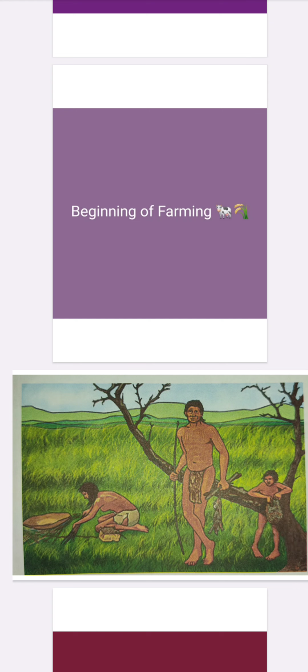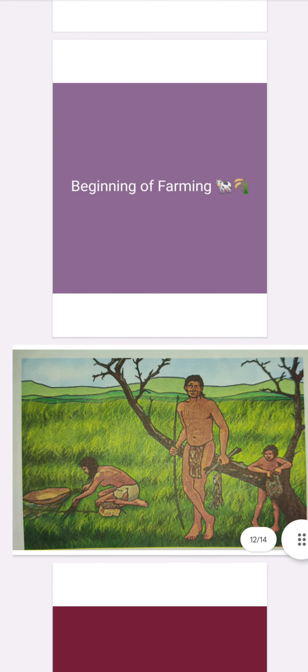People became food producers or farmers in the new stone or Neolithic age. And there was also domestication of animals. Climate change increased the growth of grassland and the number of herd animals such as sheep, goats, and cattle. And they also developed their houses.